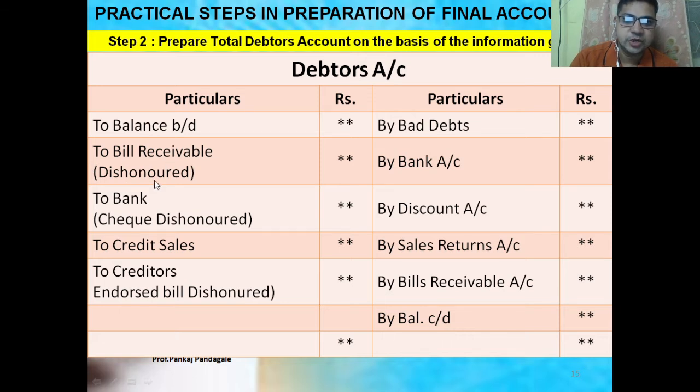Bills receivable dishonor, debit side. Cheque dishonor is also debited. Credit sales are also debited. Creditors endorse the bill dishonor, also debited. Then on the credit side: expenses, bad debts, bank account, amount received from the debtors, discount, sales return, bills receivable. These are all the items we will record, and we will find out the closing balance of the debtors. The closing balance of the debtors is also shown on the balance sheet, asset side.